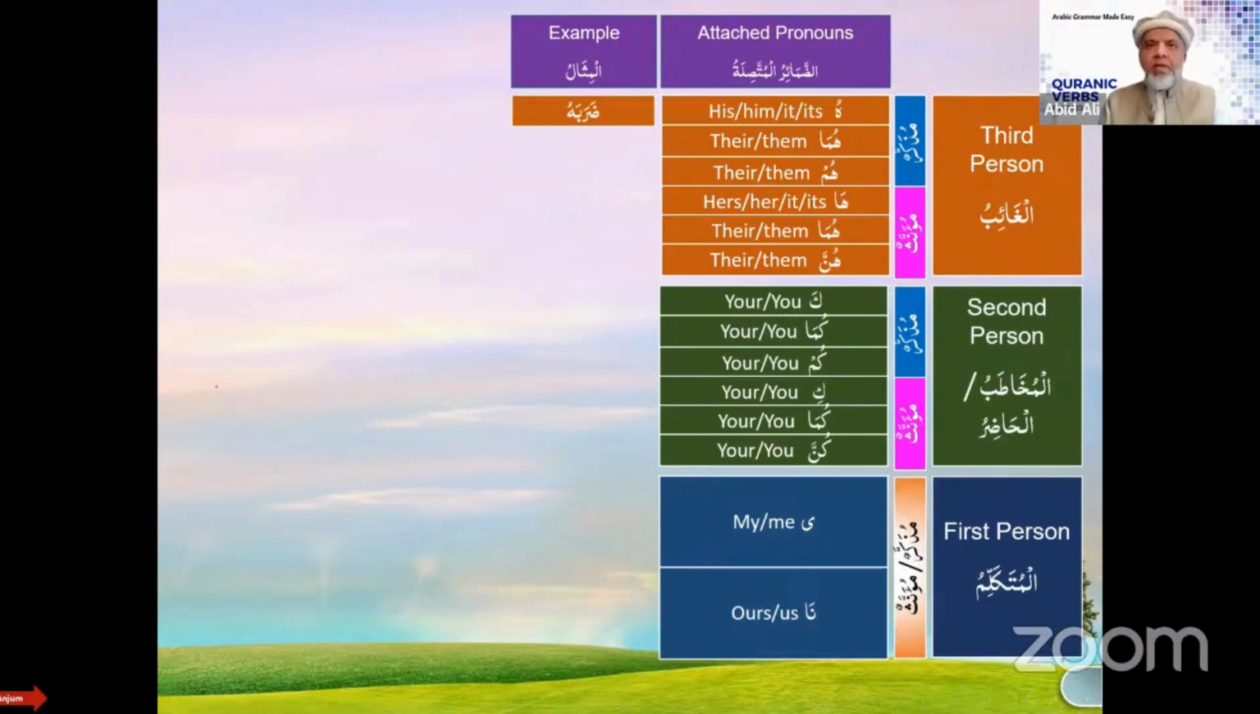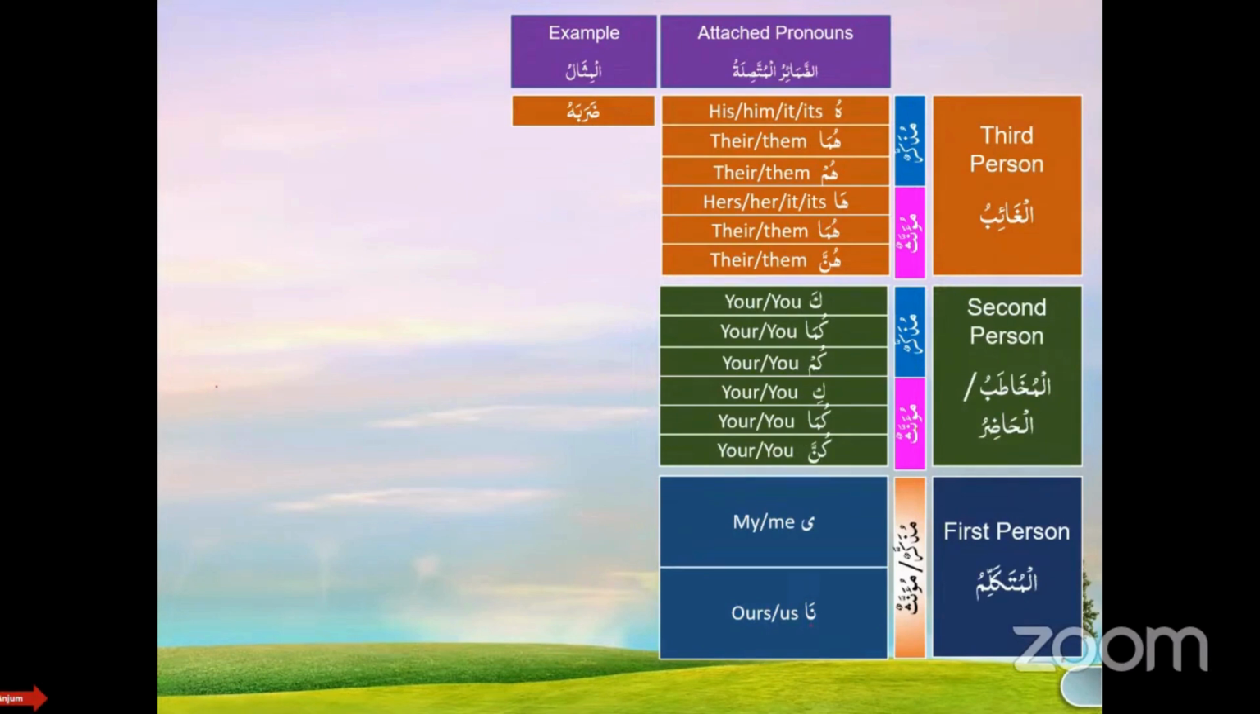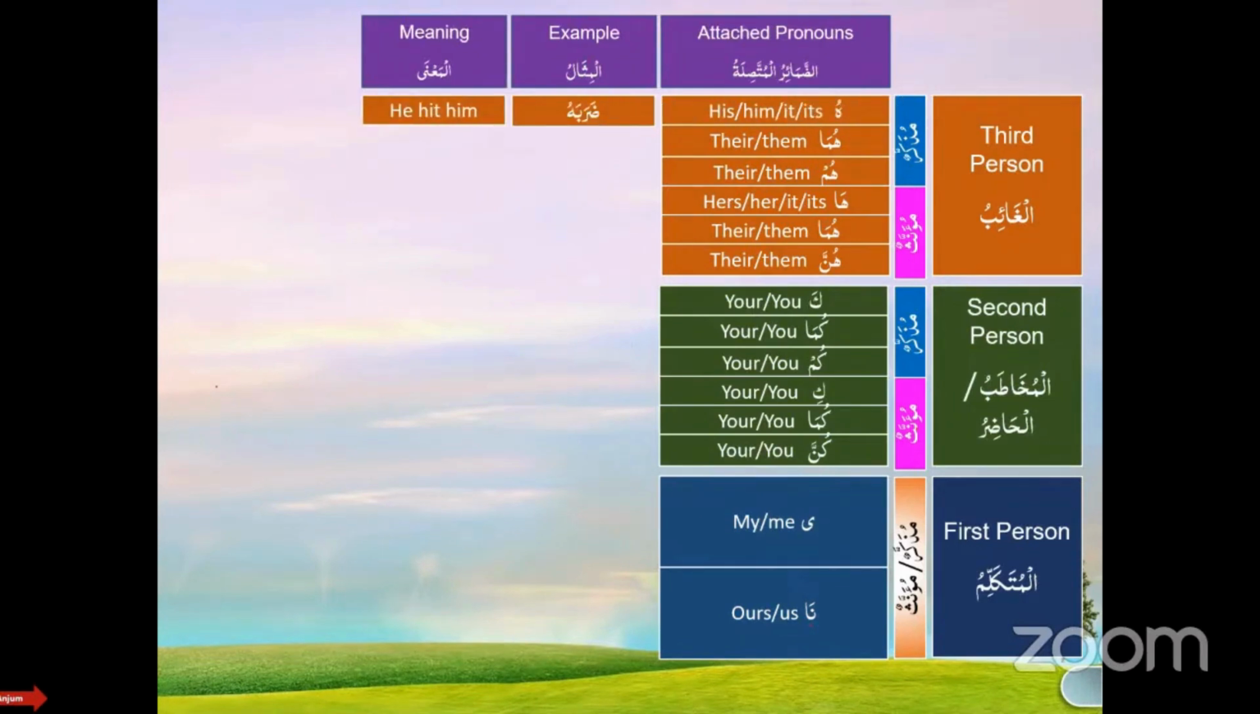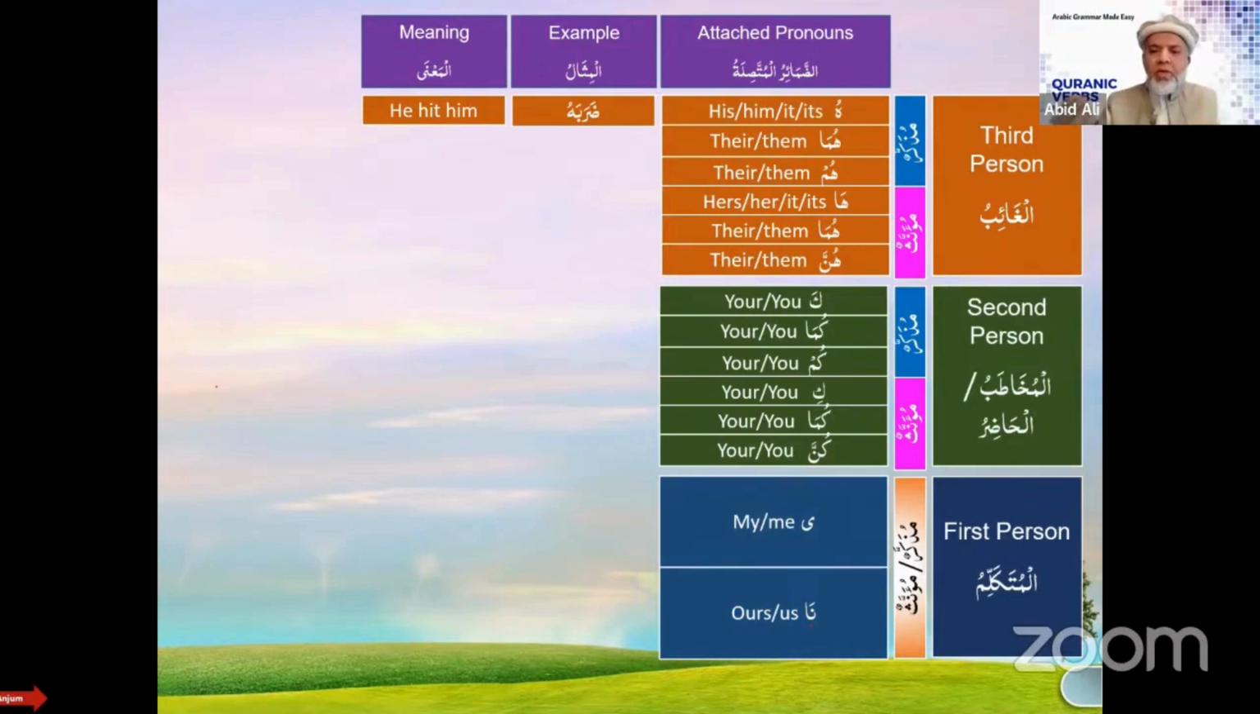Don't we have a verb called daraba? Yes, we have a verb called daraba, right? What is the meaning of daraba? He hit. Daraba means he hit. Now, if I say daraba hu, what is the translation now? He hit him. So do you see how the detached pronouns and attached pronouns are coming together now, and they're making a normal verbal sentence with the fa'il and maf'ul? So who's the maf'ul in this daraba hu?